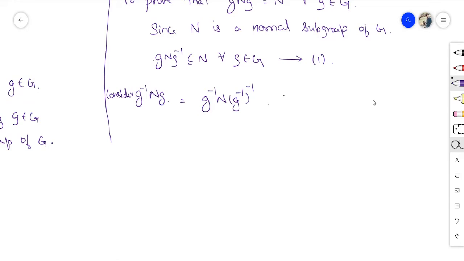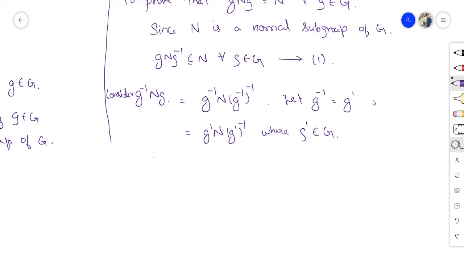So let g inverse equal to some g dash, where g dash belongs to G. Both are the same.